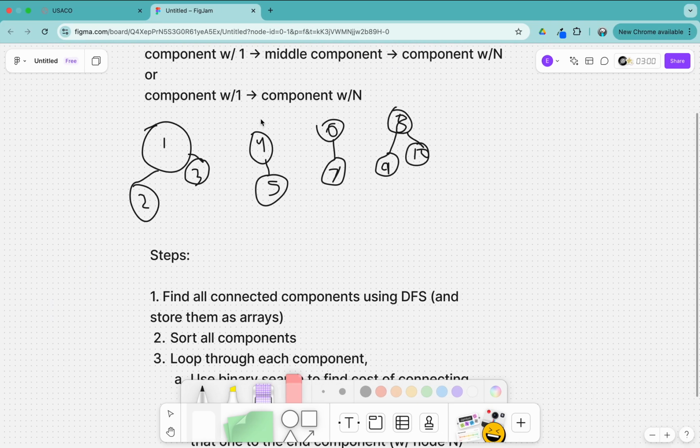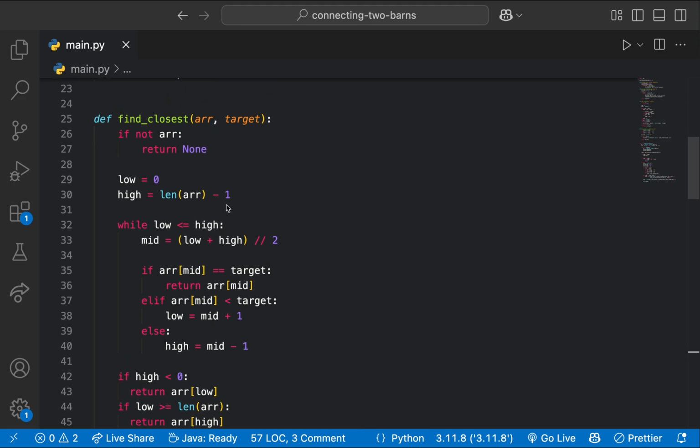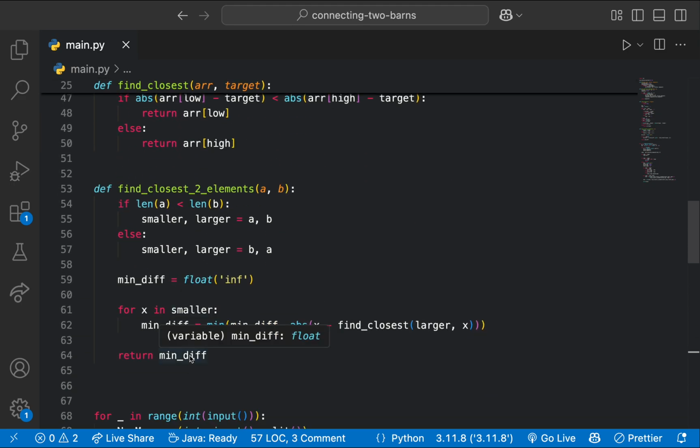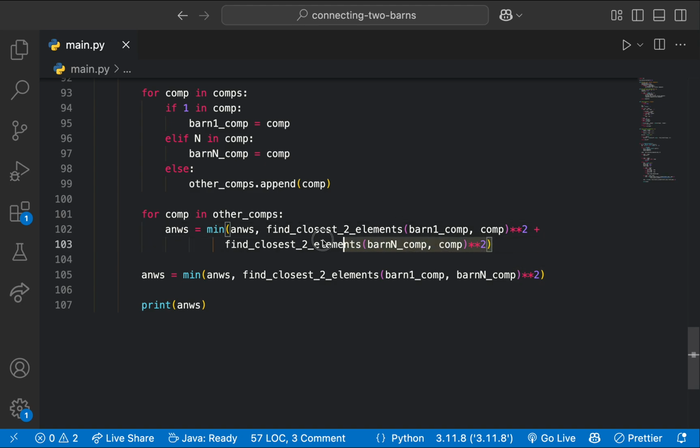Now, for every component in other components, we essentially treat the current component we're looking at as the middle component. So if we're looking at this component, we'll go ahead and draw a connection. And the way we calculate the cost is we essentially find the two closest elements between the barn 1 component and the current component, and then we square that, because the cost is i minus j squared. And then we find the closest two elements between the barn n component and the current component. You can see this find two closest elements returns a difference, and it's said in the problem that the cost is i minus j, the difference, squared. And then we just set the answer to the minimum of the current answer and that quantity.